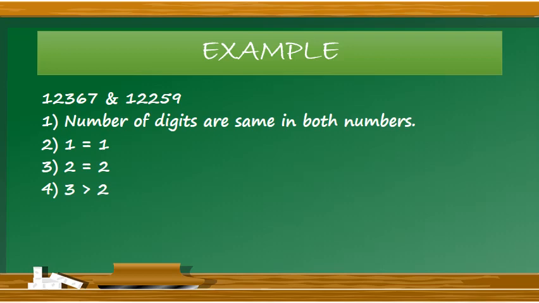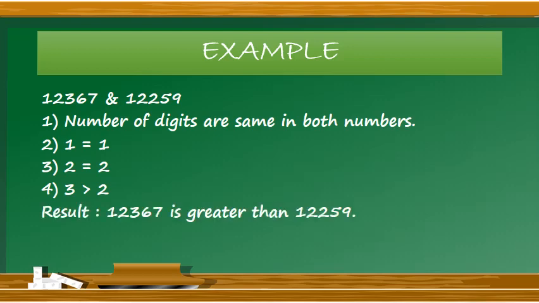So obviously 3 is greater than 2. Now we got one number which is greater than the second number. So the result is 12,367 is greater than 12,259. By following these steps, we can come to know which number is greater or smaller. That means we can easily do the comparison.